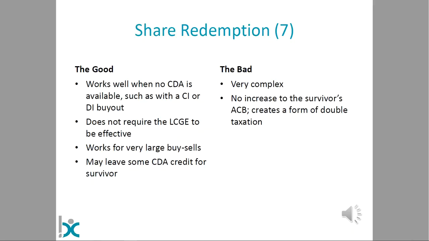And there's no increase to the survivor's ACB, so this can be a problem because effectively we're creating a form of double taxation here. In the case we just talked about, Jill would have had tax consequences to deal with on her shares, and then we redeem those shares. Steve got no increase to his ACB. He is in fact going to end up having tax consequences related to the same increase in value on which Jill will have already paid tax.